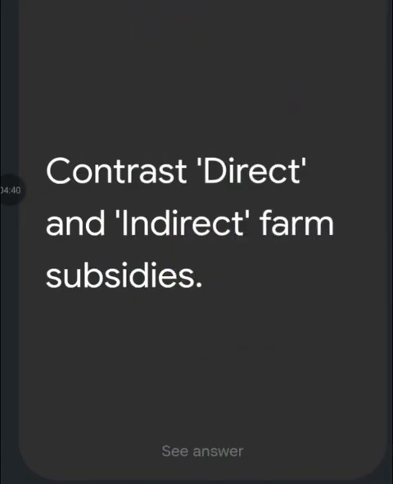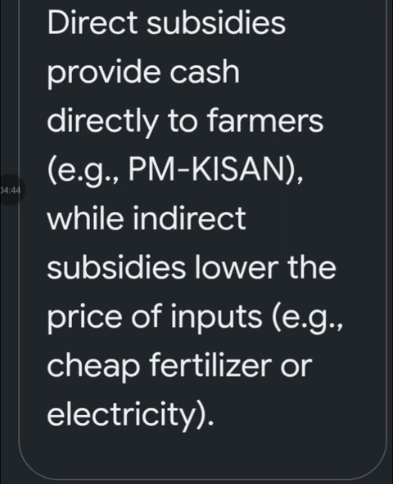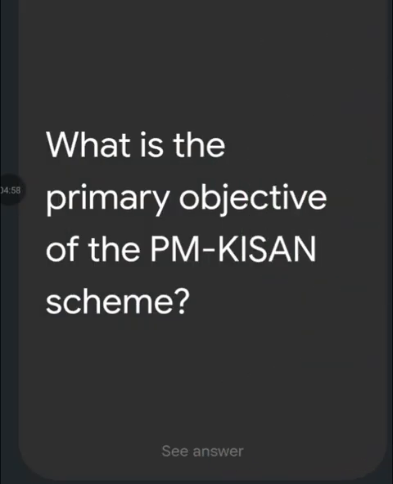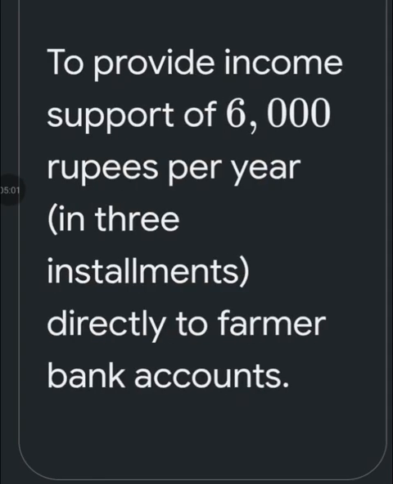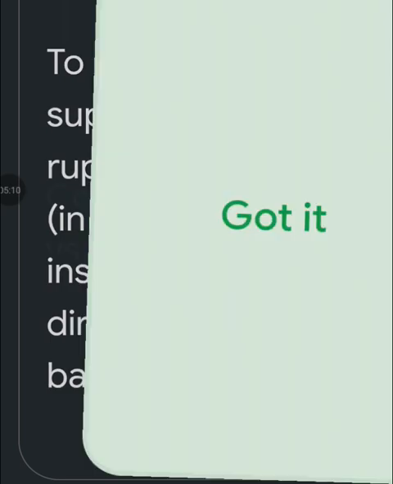Next is contrast direct and indirect farm subsidies. Direct subsidies provide cash directly to farmers, for example PM Kisan, while indirect subsidies lower the price of inputs, for example cheap fertilizer or electricity. What is the primary objective of the PM Kisan scheme? To provide income support of 6,000 rupees per year in 3 installments directly to farmers' bank accounts.